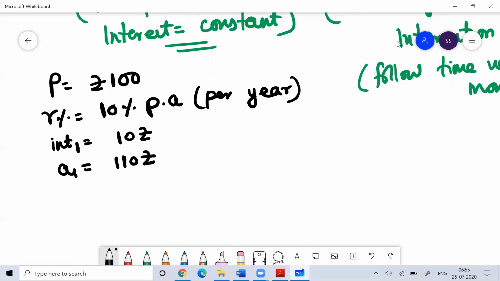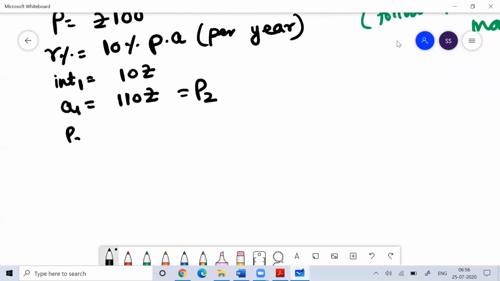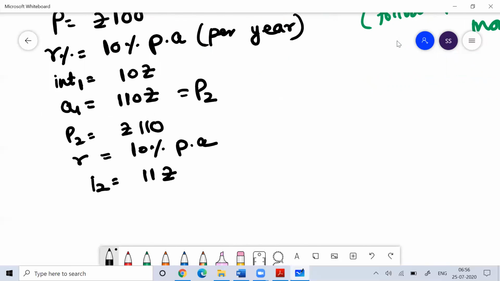But when we talk about compound interest, this amount of 110 rupees will become the principal for the next year. So for the next year, the principal becomes 110 rupees. On this, if the rate of interest is 10% per annum and you calculate your interest, for the next year your interest becomes 11 rupees.